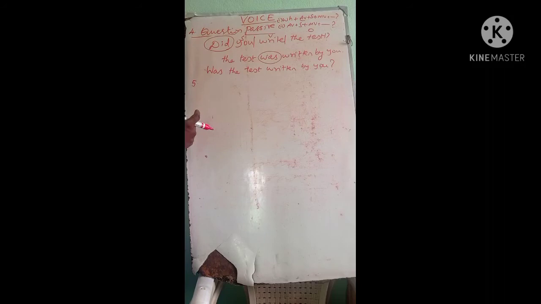So till now we have completed single object, double object, command passive, question passive, and now let me teach you auxiliary passive.